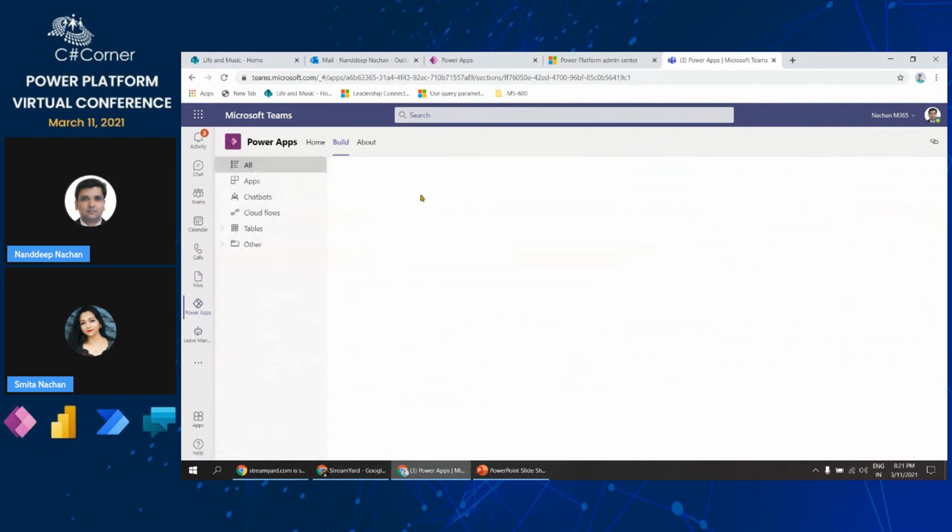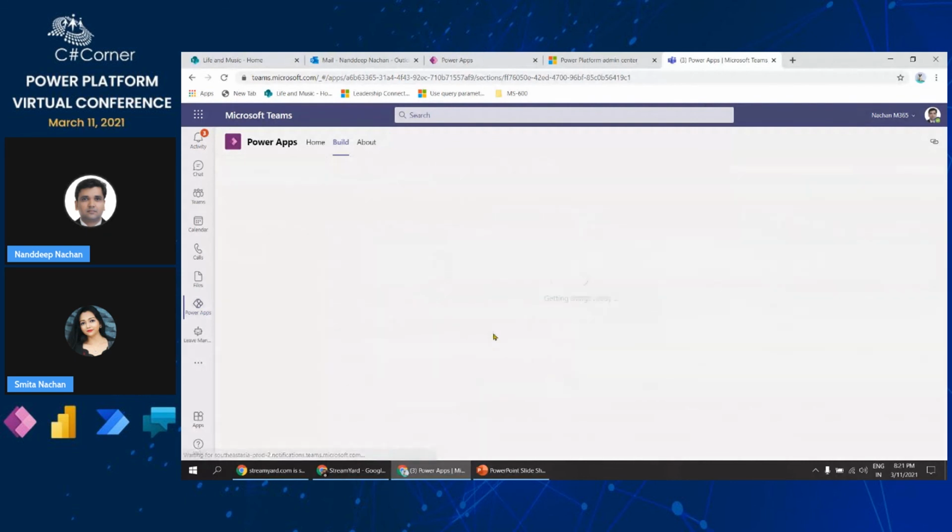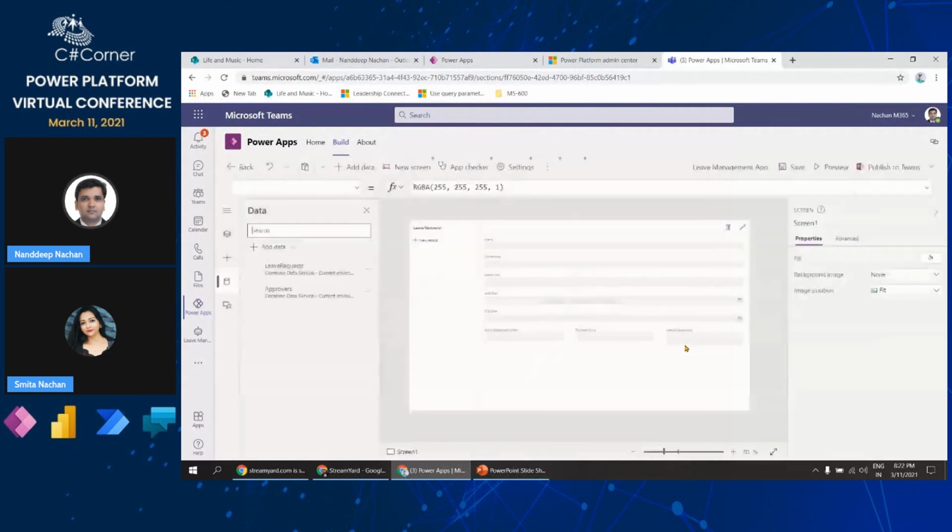And from the apps section, I will go to that specific app that we created, which is the leave management app. So this is the app that we had created, and we just tested it in the browser, or at least in this Microsoft Teams creation experience. But we will see how we can publish this, and then what the end user experience could be. So before publishing, you can just click on preview.